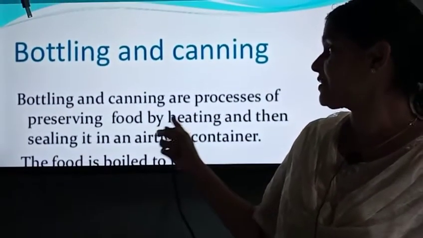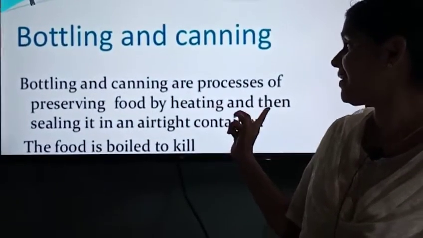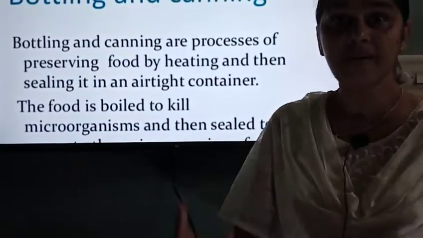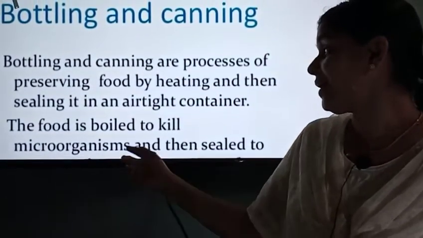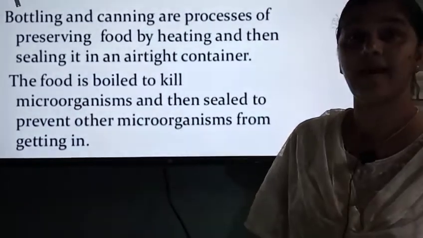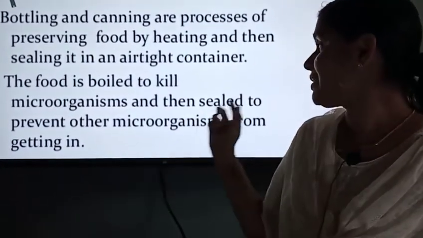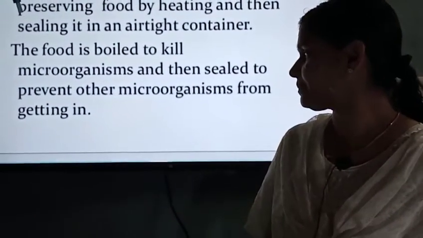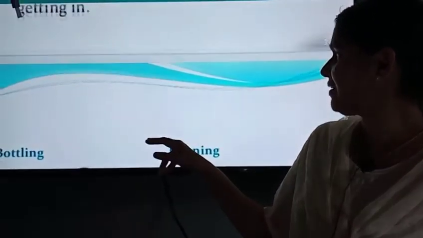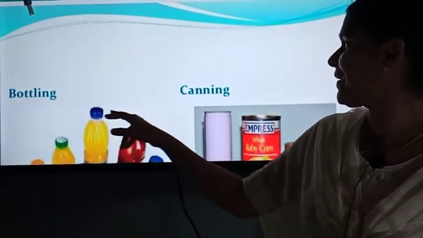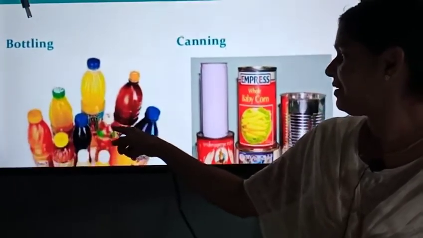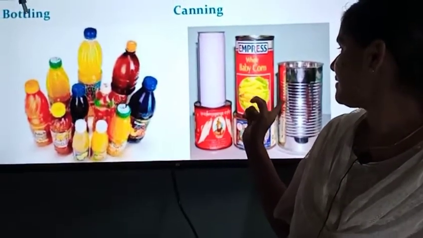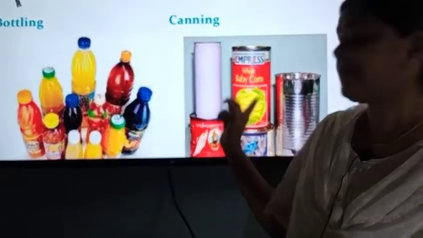Bottling and canning are the process of preserving food by heating and sealing it in an airtight container. Why do we heat it? In order to kill the microorganisms. Then we should seal it to prevent the microorganisms from getting in. Now let's see different food products by bottling and canning. See, these are the juices usually we preserve by bottling, and these are the food material preserved by canning.